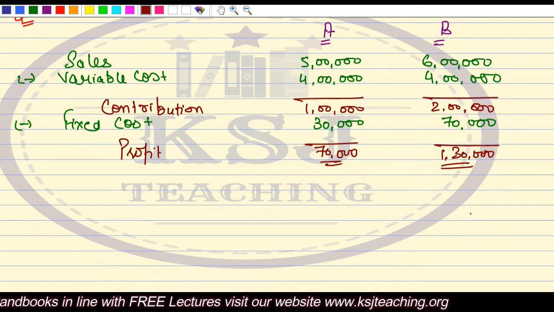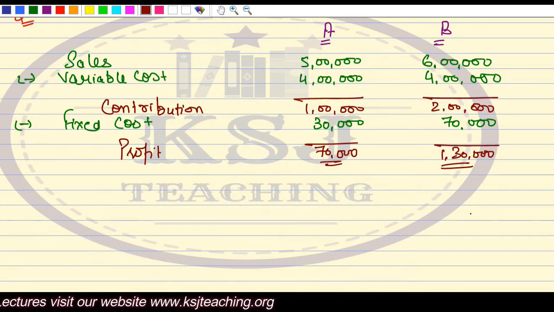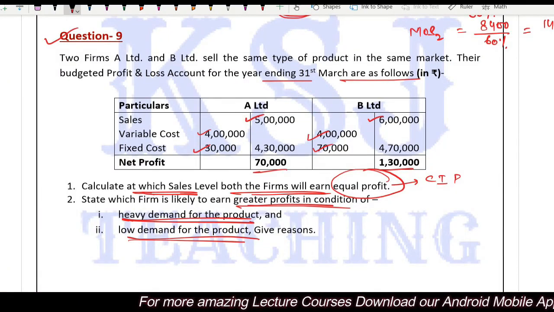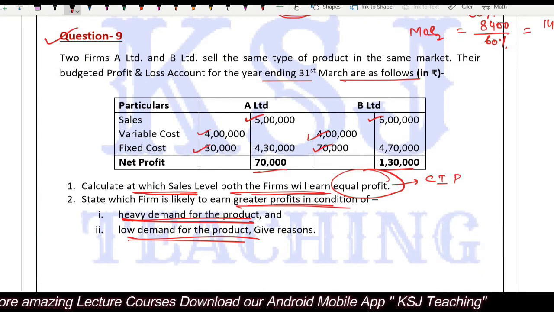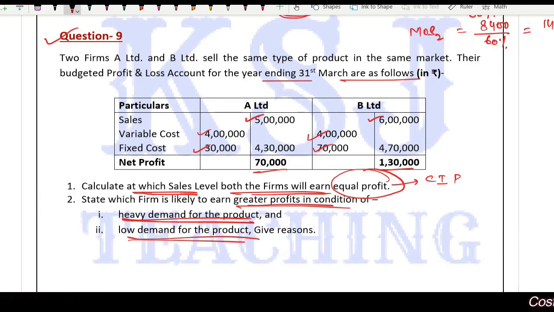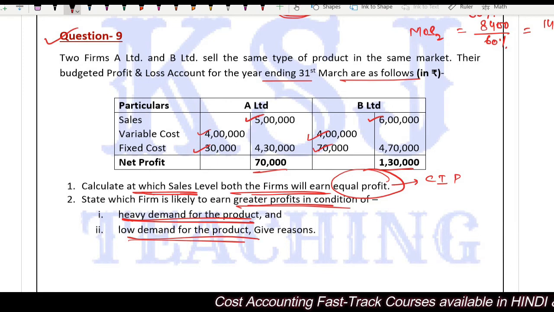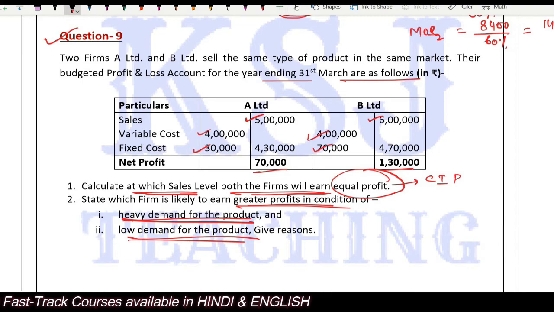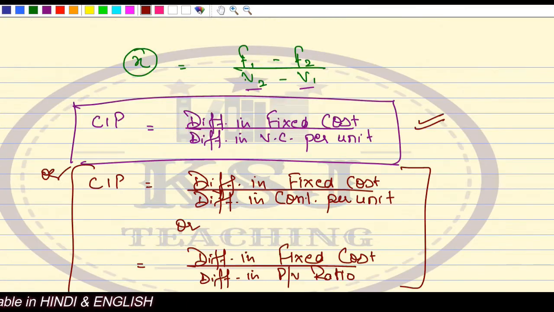What is the formula if you want to calculate the cost indifference point? The cost indifference point says we take the difference in fixed cost divided by the difference in variable cost per unit. Now the problem in this question is that the number of units sold is not given to you. What is given is the total variable cost. If the number of units were given, it becomes very easy: we can calculate variable cost per unit and then calculate the CIP. But in this case it is not given. So can you use any other formula for that?